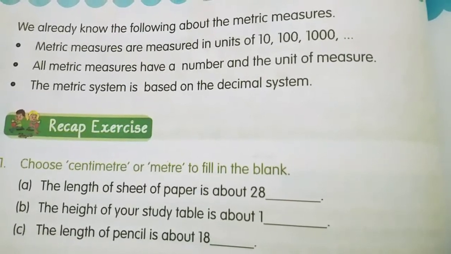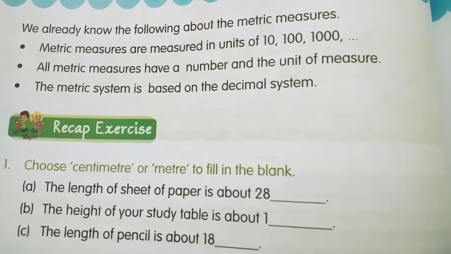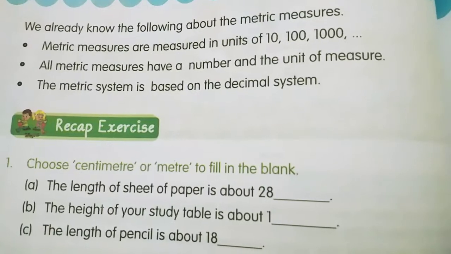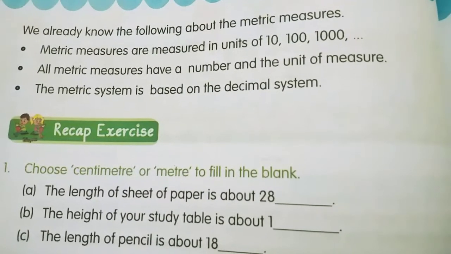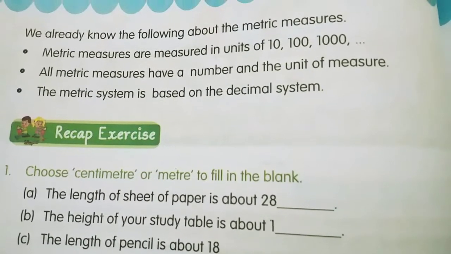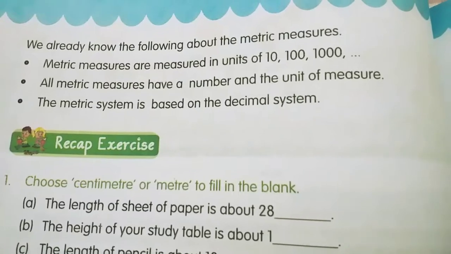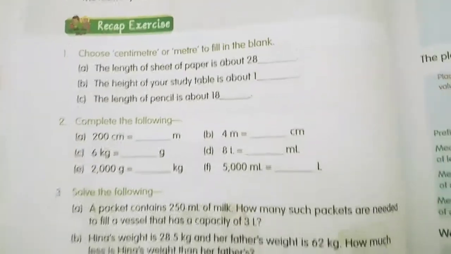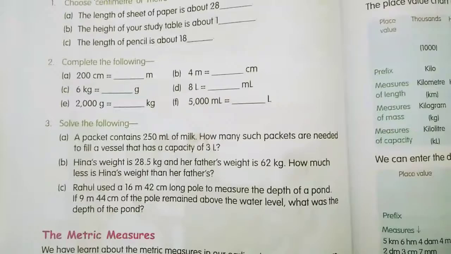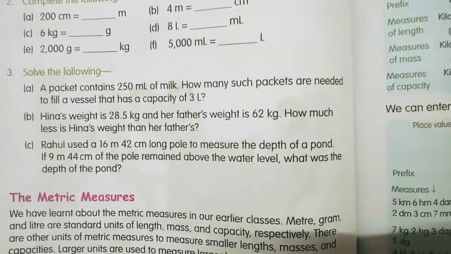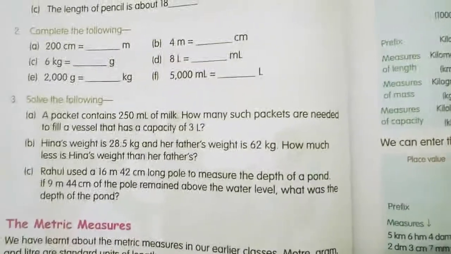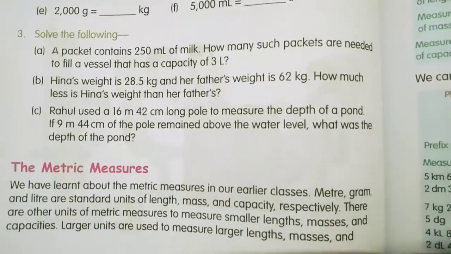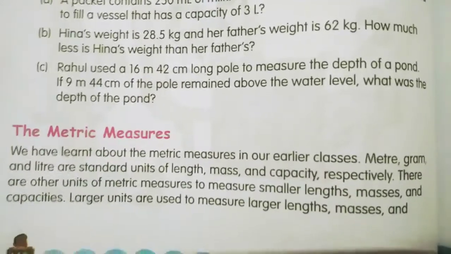There should be some number and some unit to measure it. The metric system is based on the decimal system. So these are the three basic points. This is the recap exercise which you have done in your earlier classes, so we will not see this. We will proceed to our main topic given in this chapter.